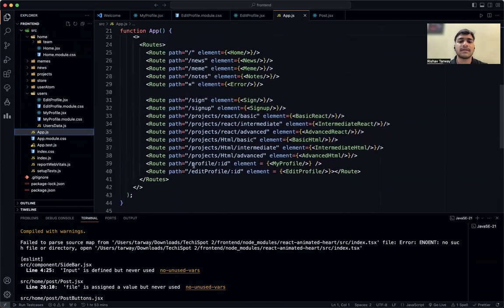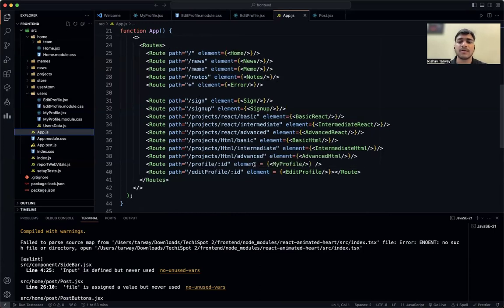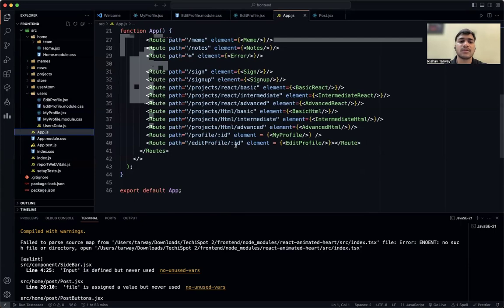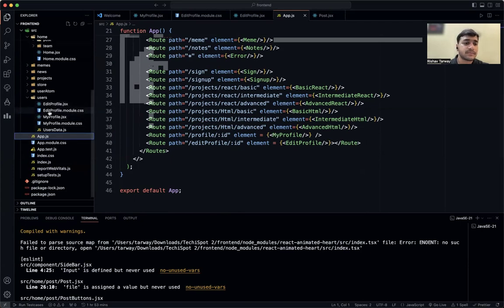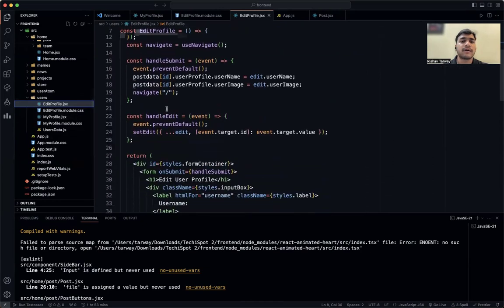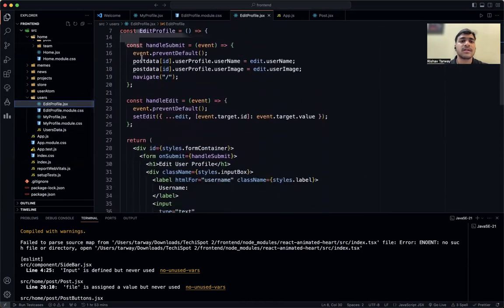So simply by this, the user can now edit their profile, and the URL will be changed to the ID, and the element edit profile is now being rendered to the web browser. So by using React Router DOM, the routes have been decided. Once the user edits their profile, they should be redirected to this particular page. And then, talking about the two functions that I was going to discuss, handleSubmit.